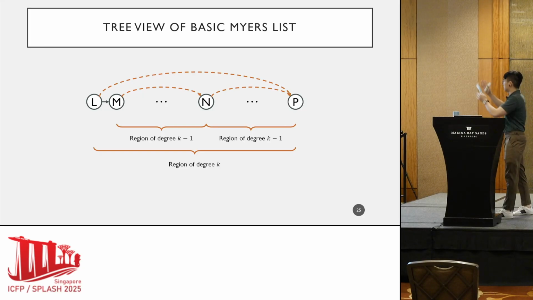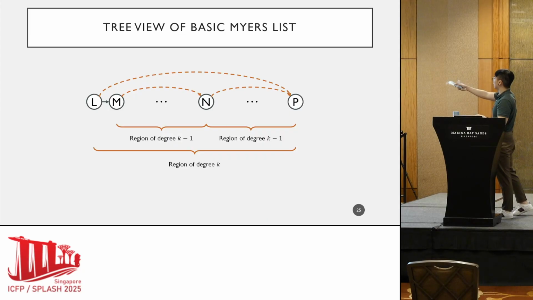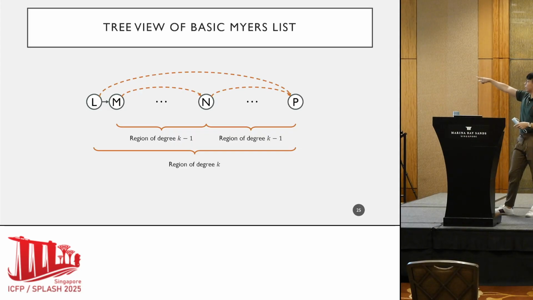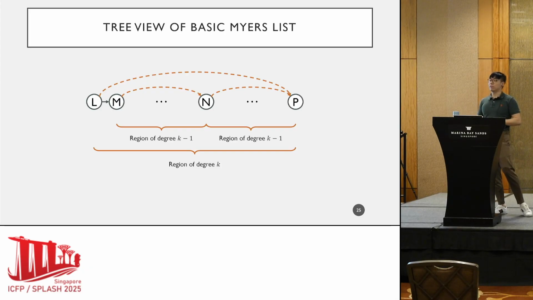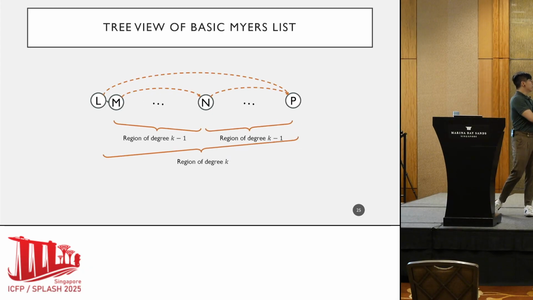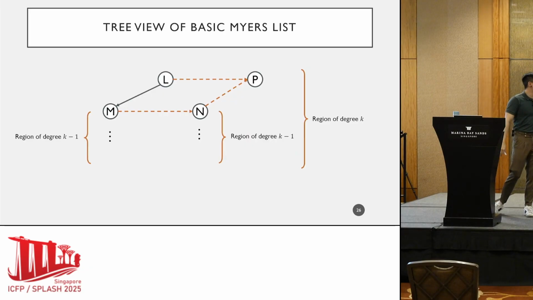So this is a region. It has a first cell L and a bunch of cells after that. We're going to let L, that first element, be the root of our tree. M is going to be the root of the left subtree, and N is the root of the right subtree. So we just move things around and we get something like that. It's not really a tree and it has that P over there at the right-hand corner.